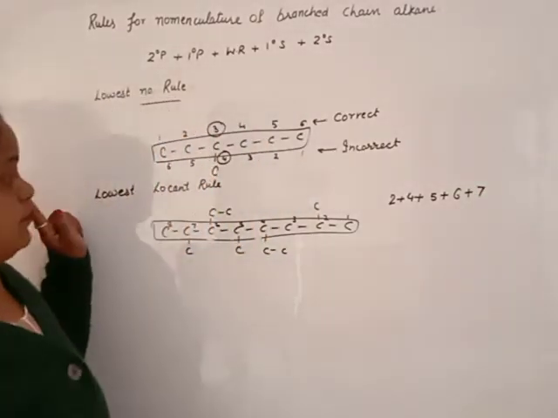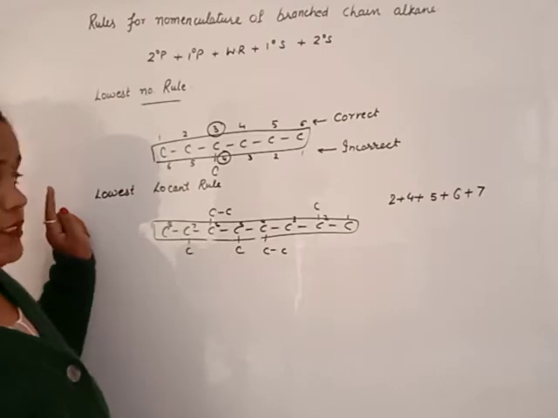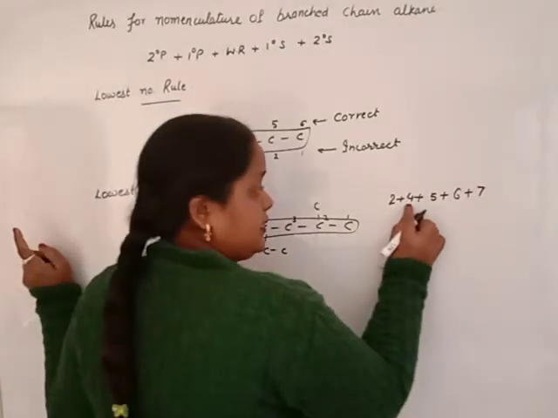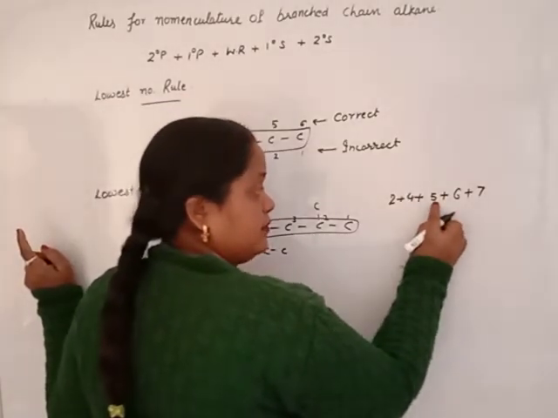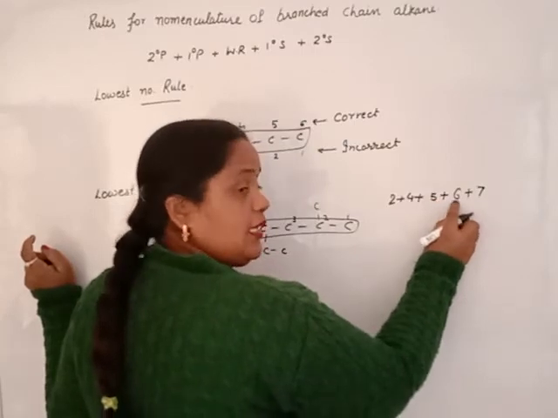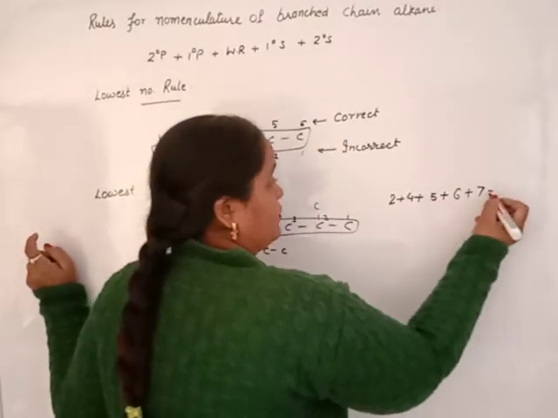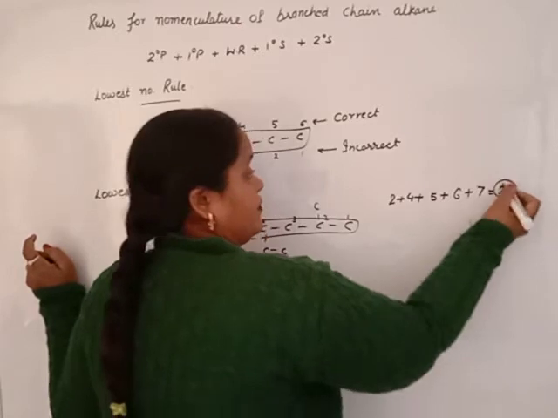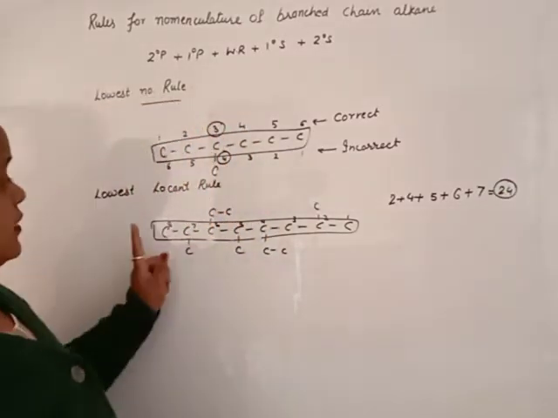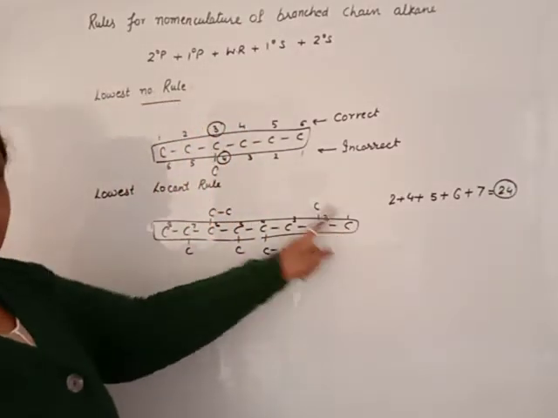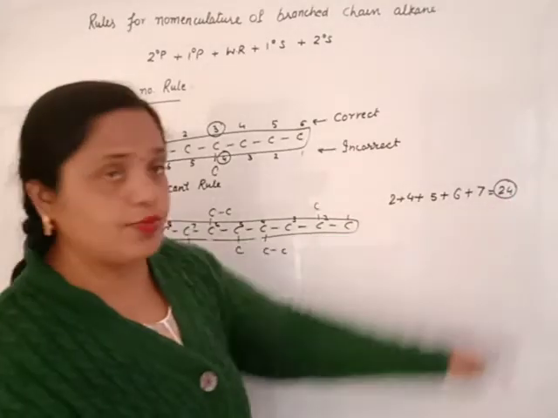Locant rule means we will add the positions. Total 6 and 5, 11, 17 and 7, 24. Locant given from right to left is 24.